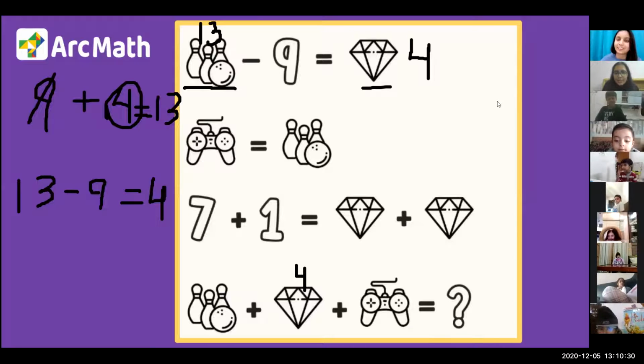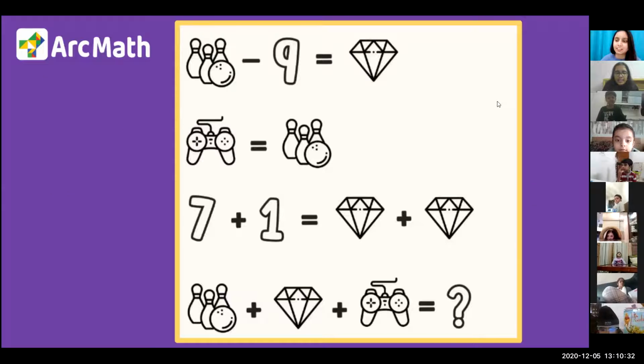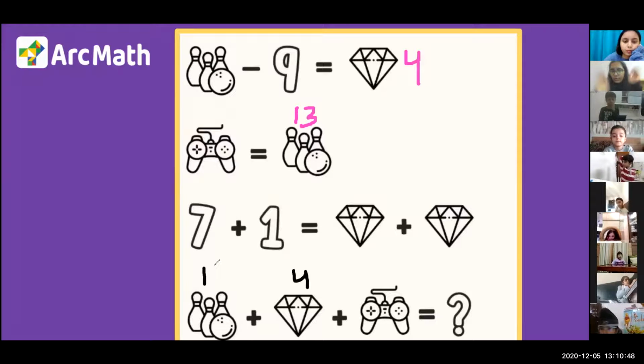Okay, I'm just coming to it. I will clear it and I'm going to choose a different pen. So we have the diamond to be 4 and bowling pins to be 13. Now, we knew that the value of bowling pins is equal to the gaming control. Can I say this is also 13? Do we all agree on this?